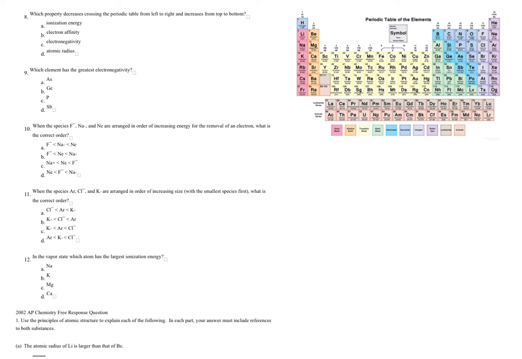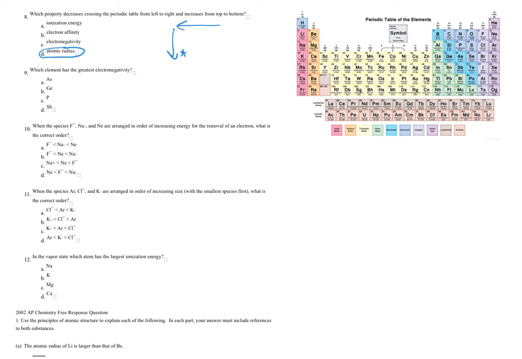Which property decreases crossing the periodic table from left to right? Well, that's kind of confusing. If it's decreasing from left to right, that means it's increasing from right to left. And it increases from top to bottom. So we're looking for something that increases when you go to the left and down. And we know that radius is typically the trend for that as well. So radius.